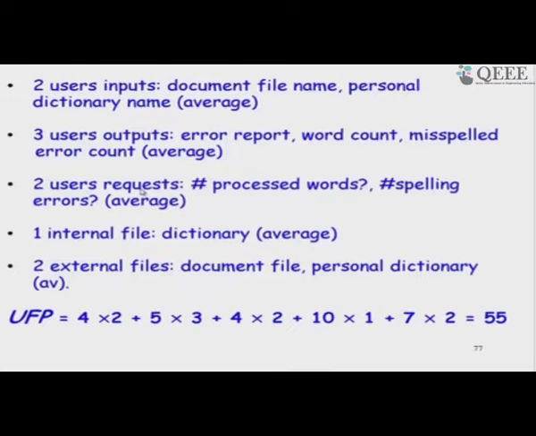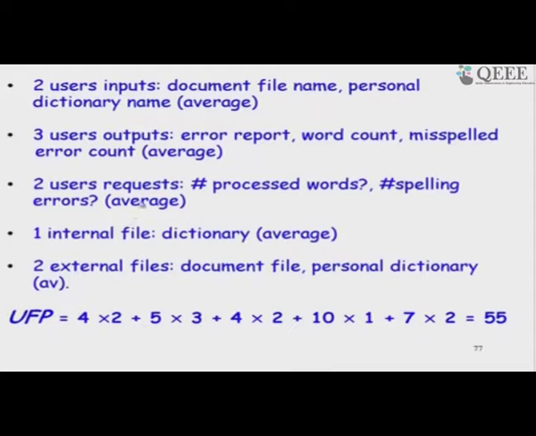So, these are inquiries, these are how many words are processed and how many spelling errors were found. These reports are also average. One internal file, which is a dictionary that is maintained, can be average, or we can say it is complex depending on what type of file it is. And then two external files that are input to it are the document file that we want to check for errors and the personal dictionary, both are average.